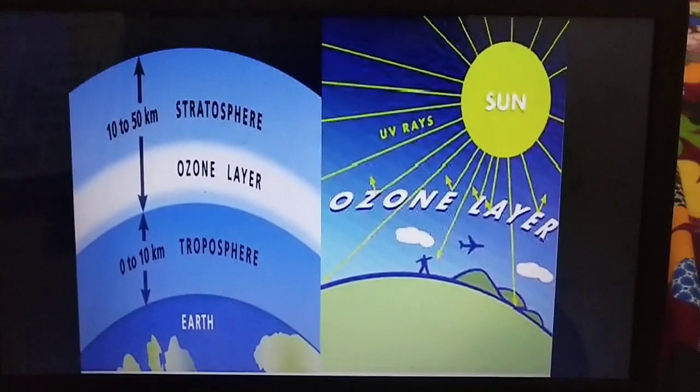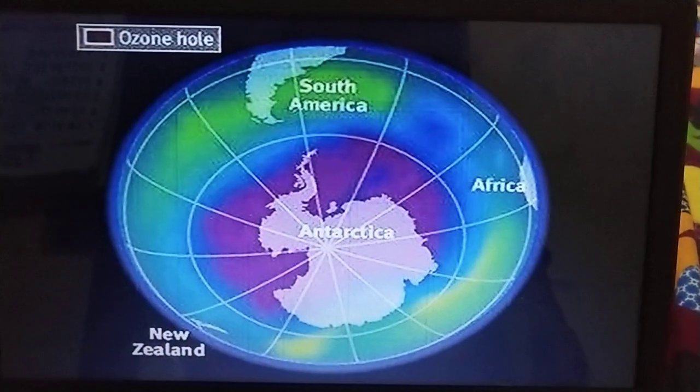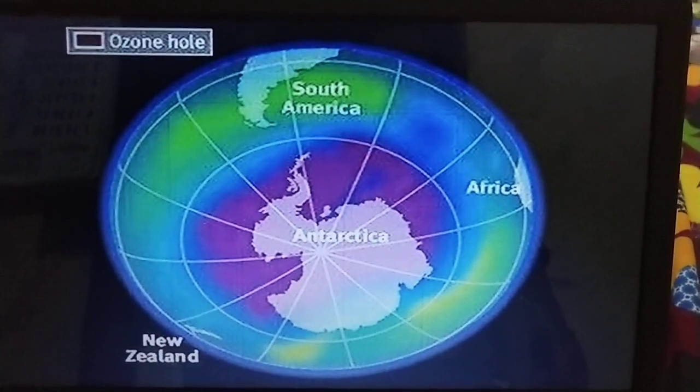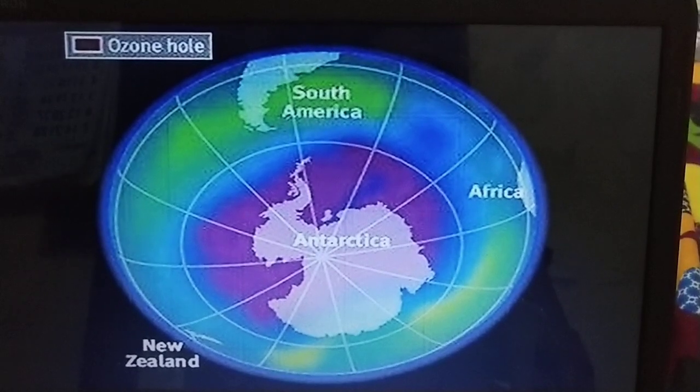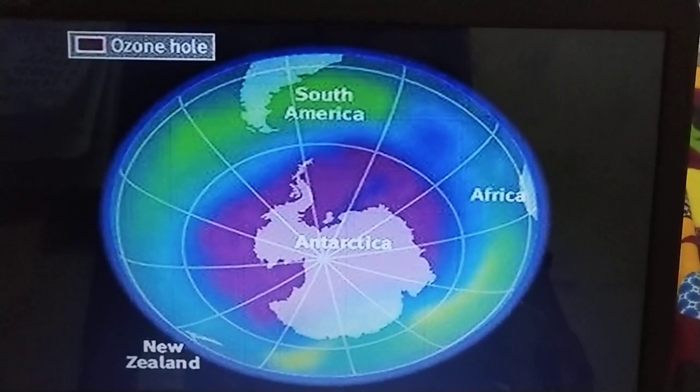This is the formation of the ozone layer in the stratosphere. An ozone hole has been created in the earth's atmosphere. Everyone knows about this.